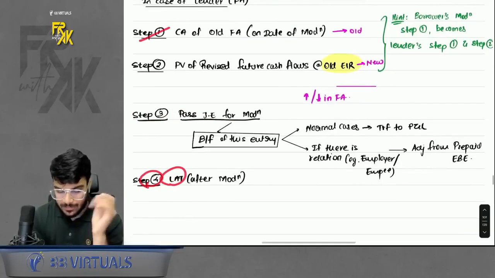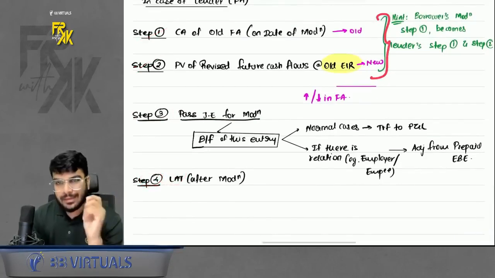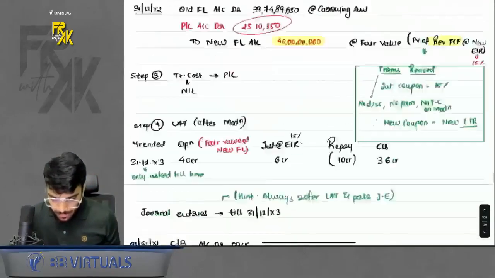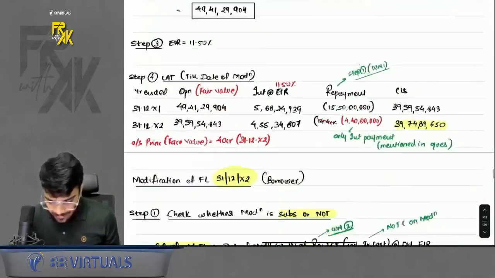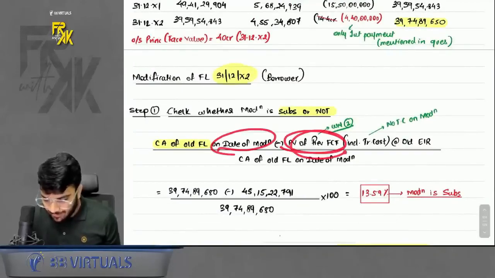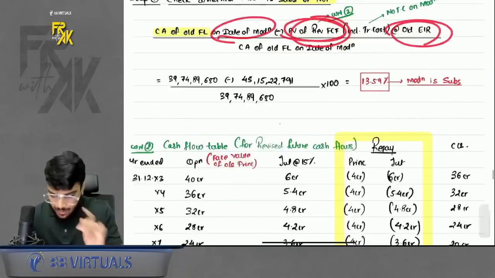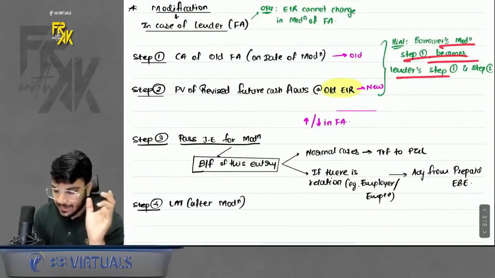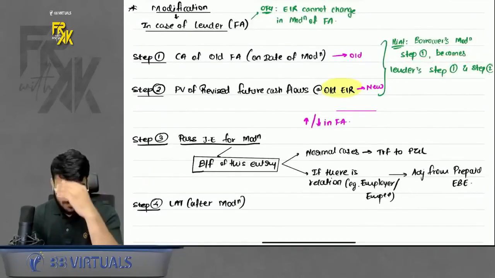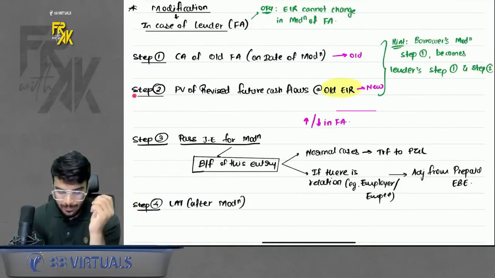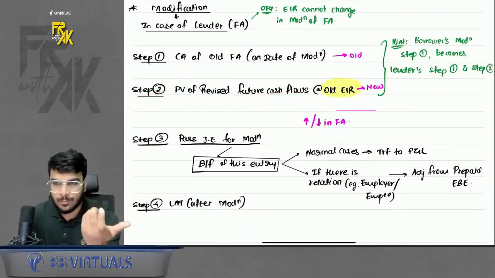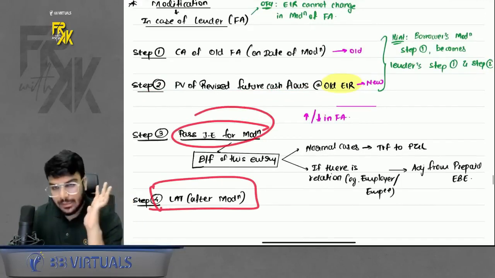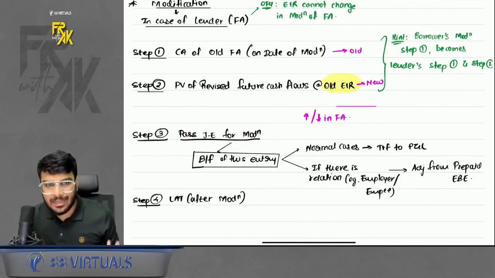So how to remember the steps? Can I say step 1 and 2 resemble step 1 of the borrower? In case of the borrower, remember we used to find the carrying amount of the old financial liability and the present value of revised FCF at the old EIR. Same is the case with the lender. So the borrower's step number 1 becomes the lender's step number 1 and 2. Here in step 1 we find the carrying amount of the old financial asset. In step 2 we find the present value of revised FCF at the old EIR only. Okay, then pass entry and then prepare the LAT. This is the basic steps for modification in case of the lender.